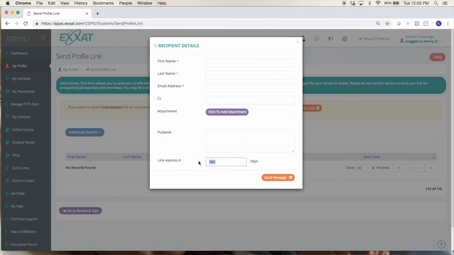Keep in mind here, the link expires in this number of days. It's going to default to 1 year. That means this person has access to your information for an entire year. In most cases, you probably want to limit that. If it's only a short fieldwork rotation, 1 month, you'll want to change it to 30 days. That way they don't have unlimited access to your profile.